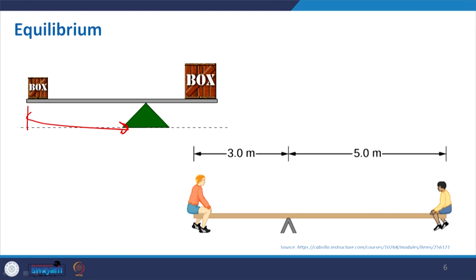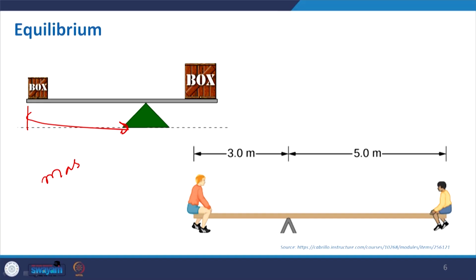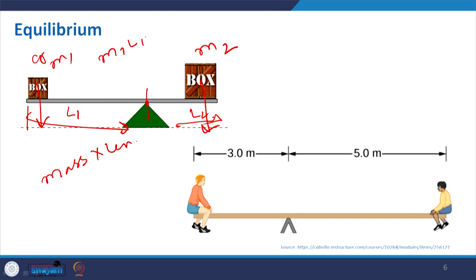When we are talking about equilibrium due to moment, we have to remember that moment will be created by your mass times the length from this particular point, the pivot point. So L1 and this is maybe L2, from the CG or center of gravity. This is M1 and this is M2. In order to make it stable, it should always be M1 L1 equal to M2 L2.